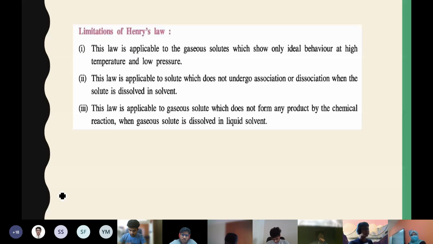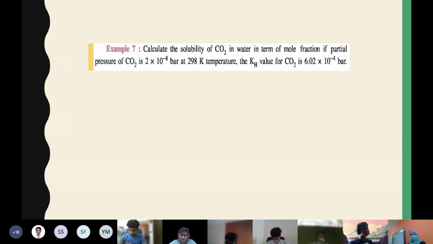So this is the first one. Calculate the solubility of carbon dioxide in water in terms of mole fraction if the partial pressure of carbon dioxide is 2 into 10 raised to minus 8 bar at 298 Kelvin. The KH, that is Henry's law gas constant, is given as 6.02 into 10 raised to minus 4 bar. Direct question: write the unsubstituted equation first, then substitute the values and you will get the final answer. Write the question and solve it.